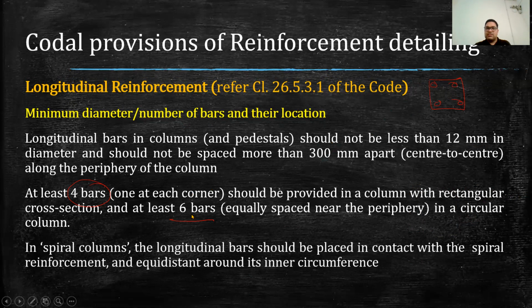But generally, we provide bars in symmetry. Now, in case of a circular column, we need to provide at least 6 bars. Then, in case of a spiral column or helically reinforced column, the longitudinal bars should be placed in contact with the spiral reinforcement and equidistant around the inner surface. So in case of a spiral, say this is the spiral in a plane, then generally we provide bars equidistant and with proper contact with the spirals. So the contact should be there.